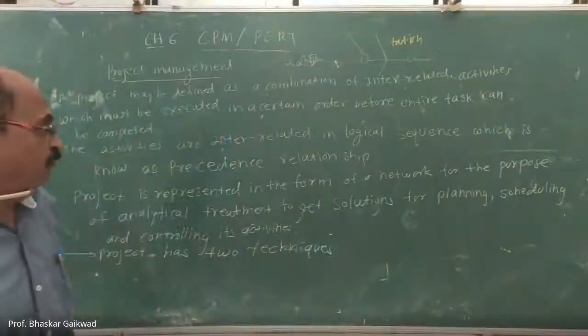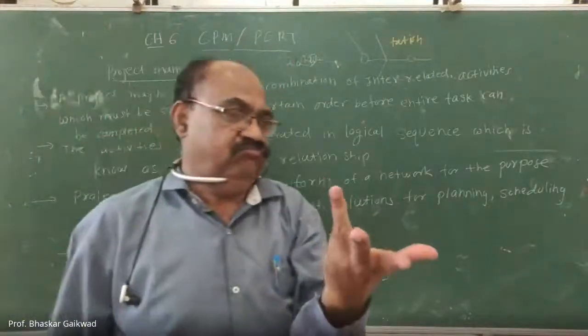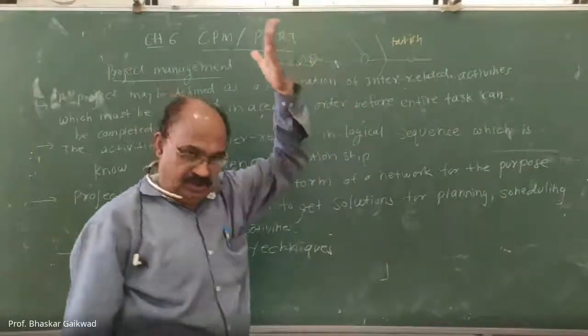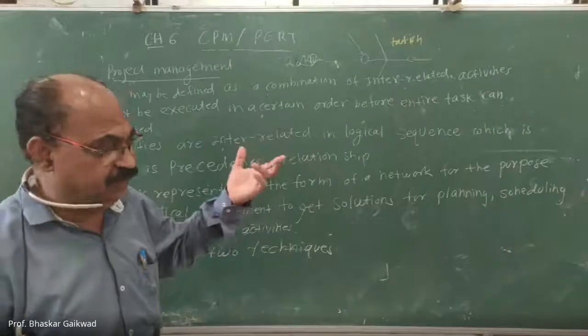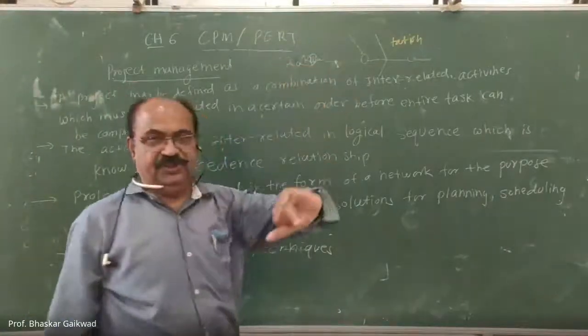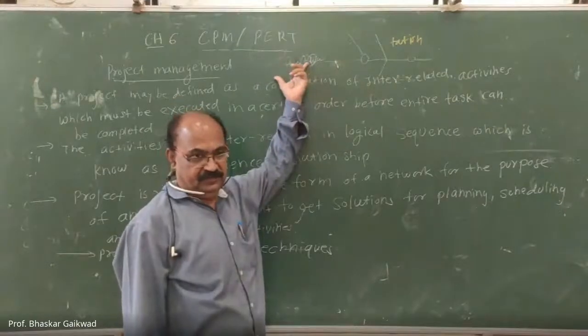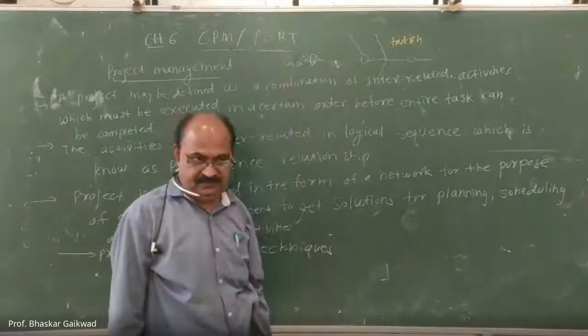For this project, we actually don't know how much time is required to complete it. But as management, we have to estimate the time required to complete this R&D project. So this will come under PERT.